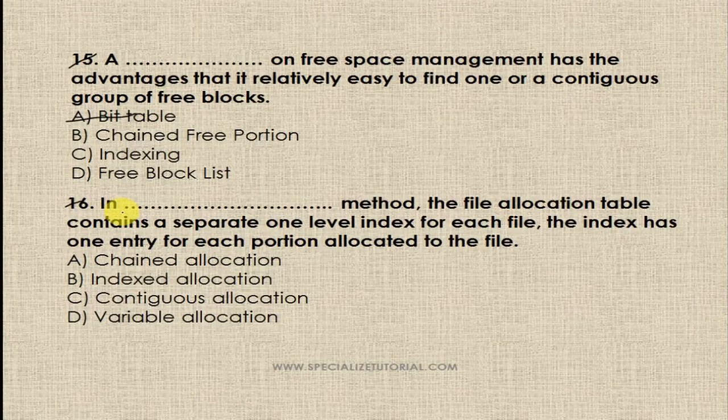Now question number 16. In dash method, the file allocation table contains a separate one-level index for each file, and the index has one entry for each portion allocated to the file. The options are chained allocation, indexed allocation, contiguous allocation, and variable allocation. So obviously indexed allocation, B is the right answer. In the indexed allocation method, the file allocation table contains a separate one-level index for each file, and the index has one entry for each portion allocated to the file. Now take the next question.